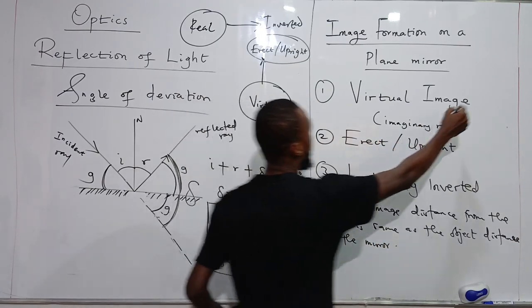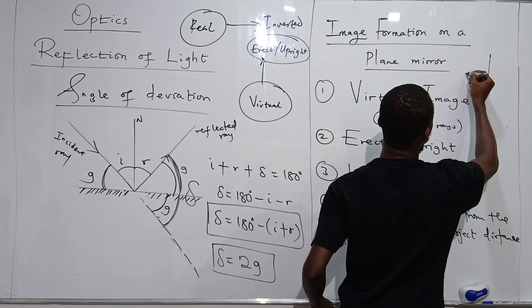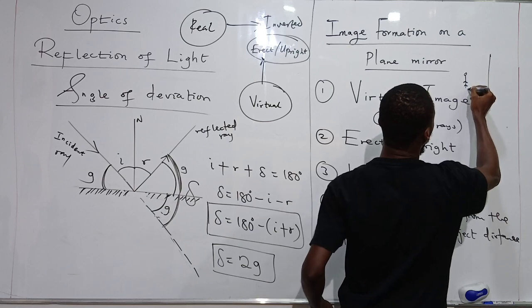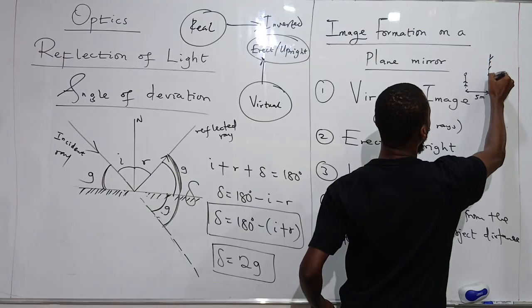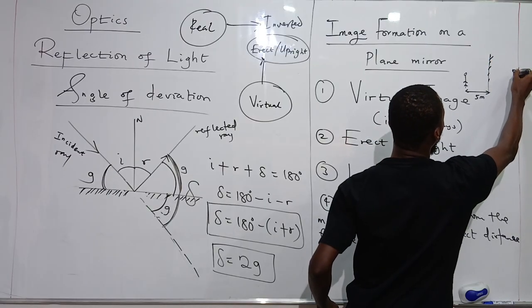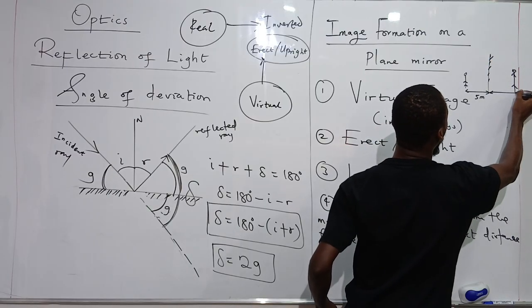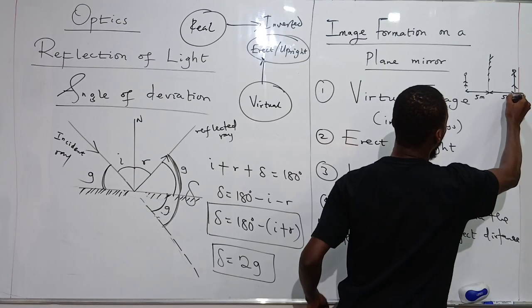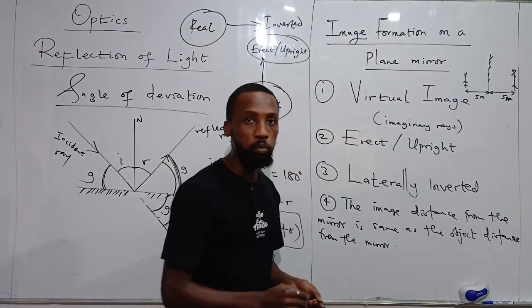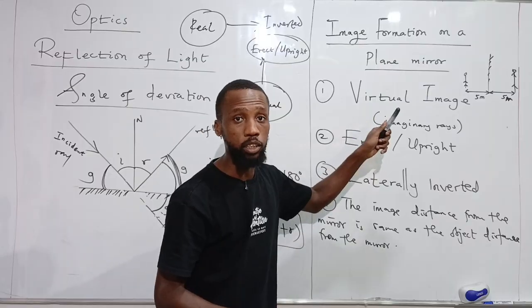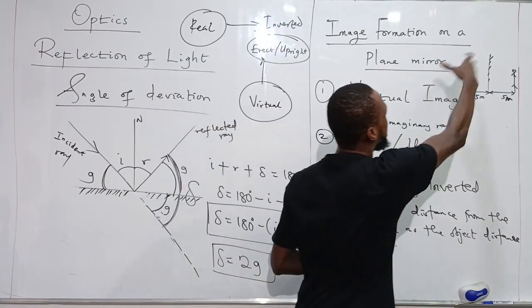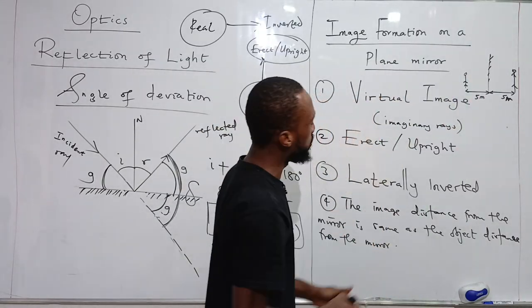So if I have my plane mirror like so, and I'm standing at a distance of 5 meters from the mirror, then the image that will be formed will also be 5 meters from the mirror on the other side. The image distance from the mirror is the same as the object distance from the mirror. It is important to know this. So many questions can be asked around this basic concept.